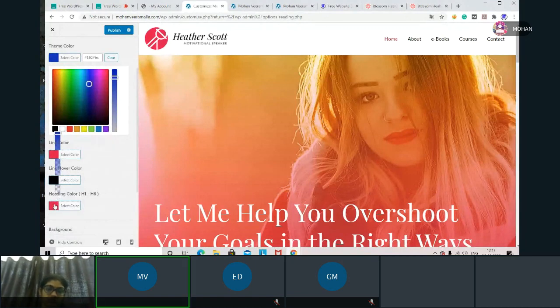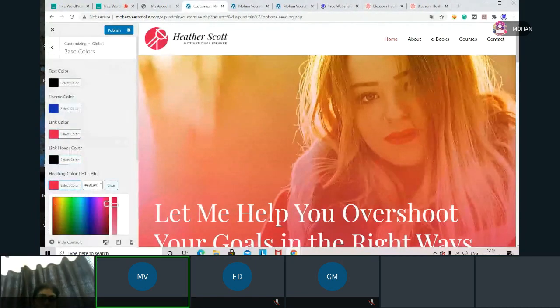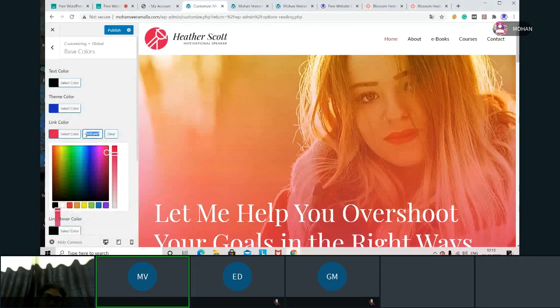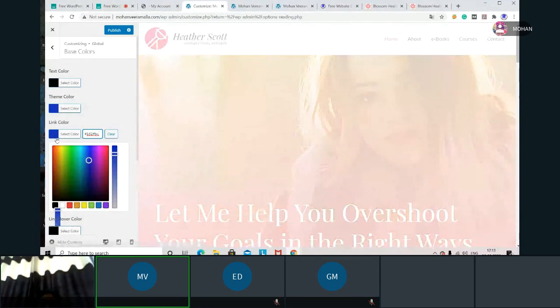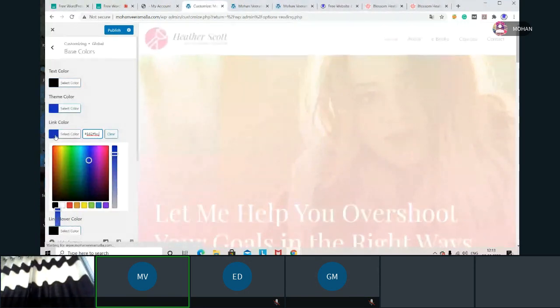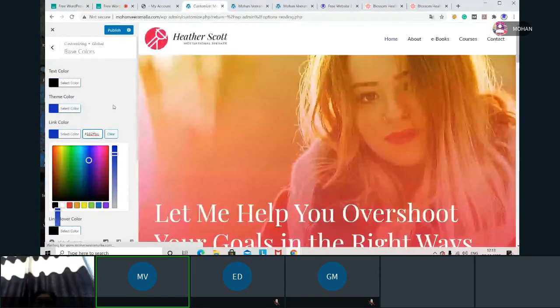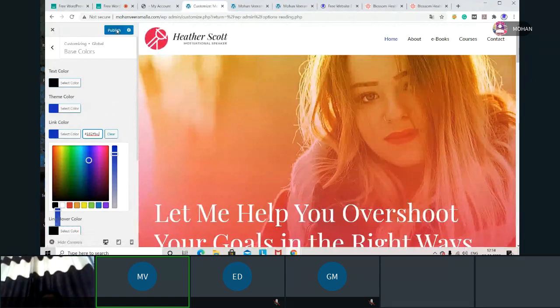So heading color, I'll go with this same color, and link color also I'll go with the same color. If in future I don't want this, if I want to change, I can change. There is an option to change. Okay, so now you can analyze anything changed in the website.